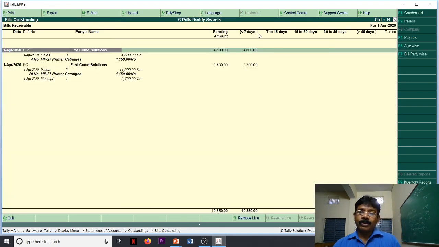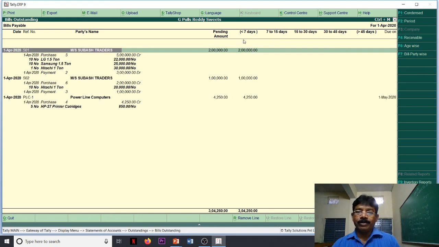Look here. So there are the amounts due. Less than 7 days, the amount due is this one. 7 to 14 days, there is nothing. This amount will change after the 16th, I think. 15 to 30 days, how many are there? 30 to 40 days are there. In aging analysis, anybody more than 45 days will be taken into account and we will force them to pay early because their due dates are over. That is the advantage of age analysis or aging analysis.